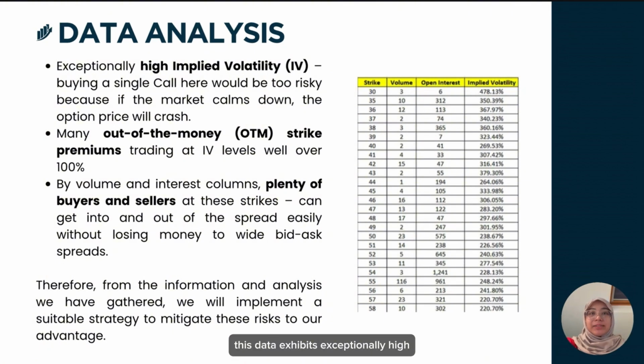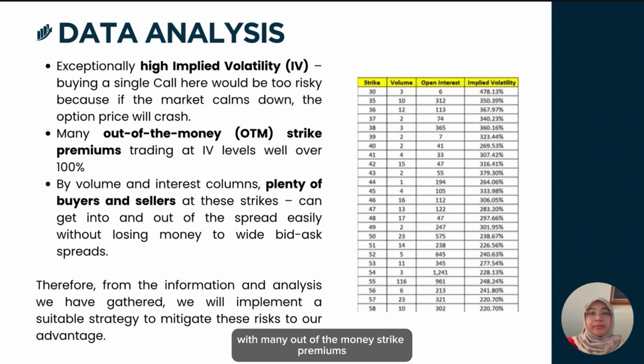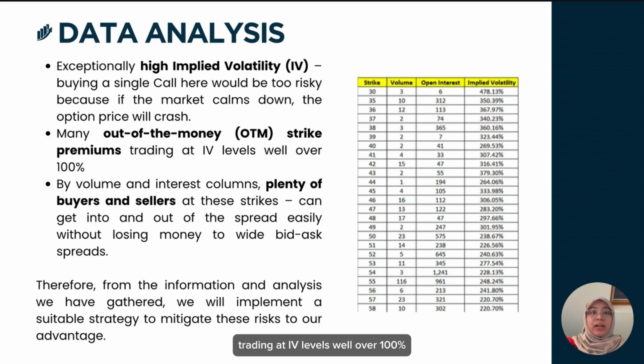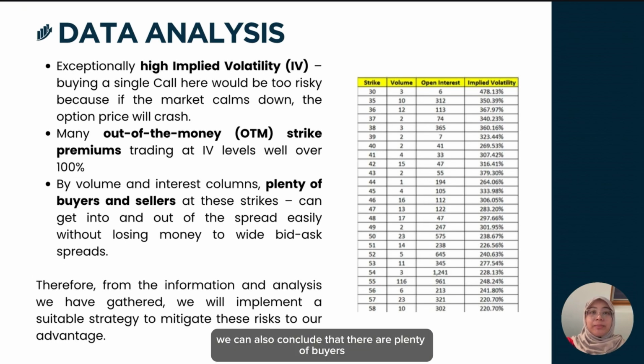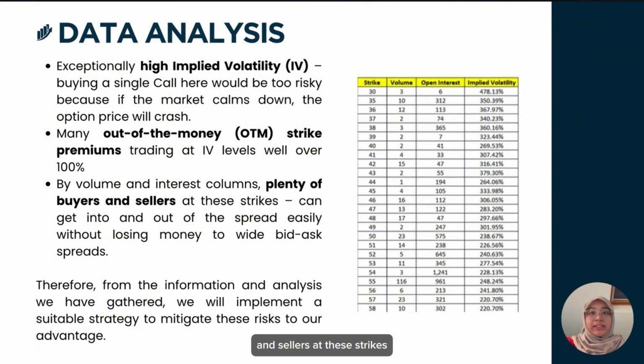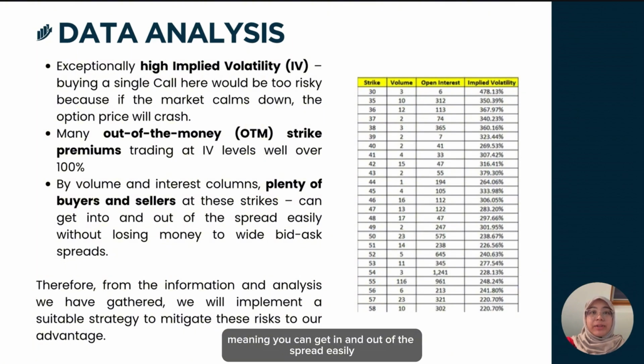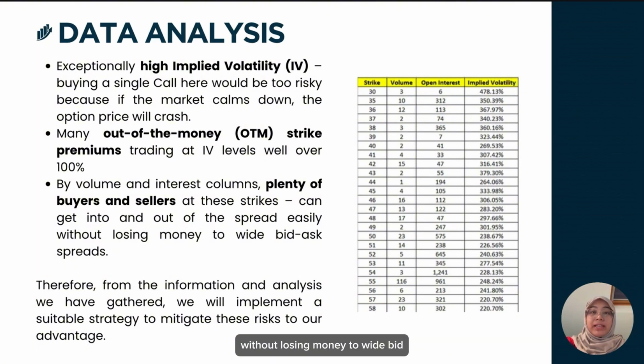This data exhibits exceptionally high implied volatility, with many out-of-the-money strike premiums trading at IV levels well over 100%. Buying a single call here would be risky because if the market calms down, the option price will crash. Entering a straightforward long call in a high IV environment would also severely penalize the investor. By the volume and open interest columns, we can also conclude that there are plenty of buyers and sellers at these strikes, meaning you can get in and out of the spread easily without losing money to wide bid-ask spreads.